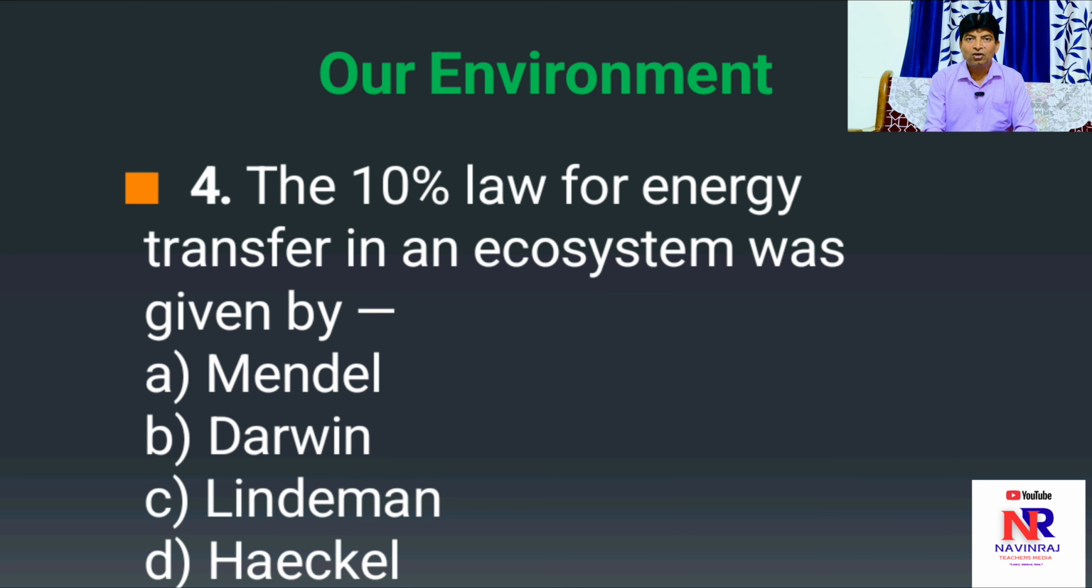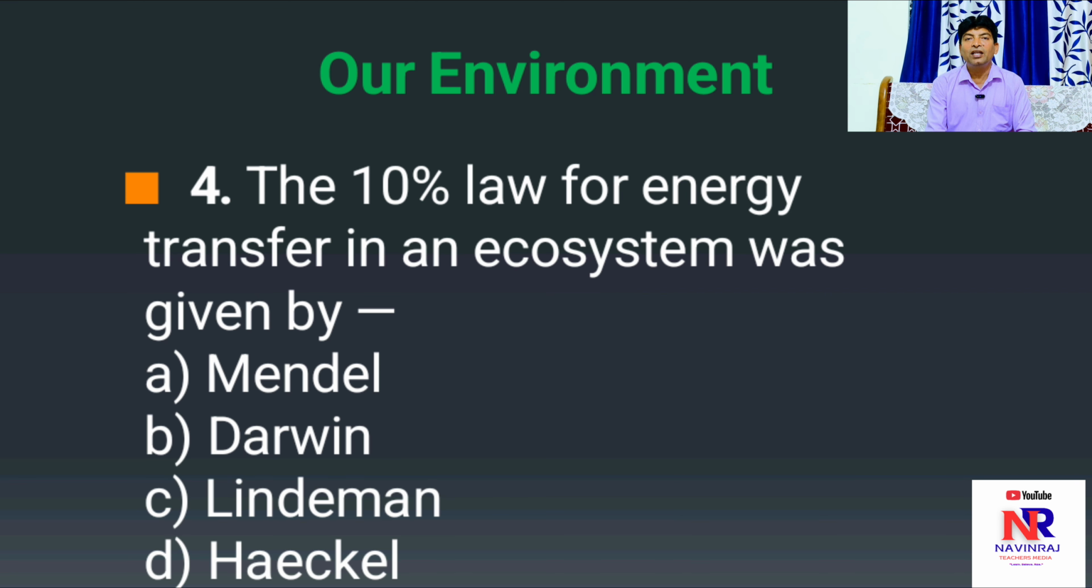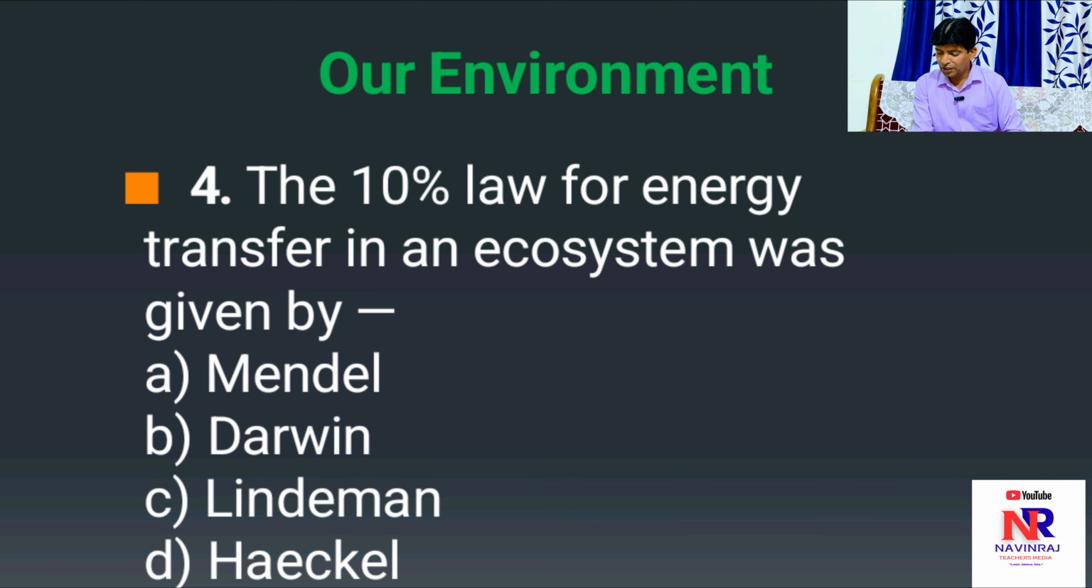Why are the rest of the options not correct? Because A is Mendel, who contributed to genetics. B, Darwin, gave enormous information about evolution. And Haeckel gave information about ecology, who coined the term. Hence, right option is C, Lindemann.